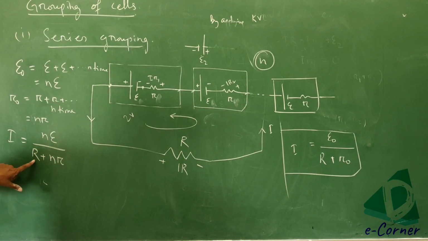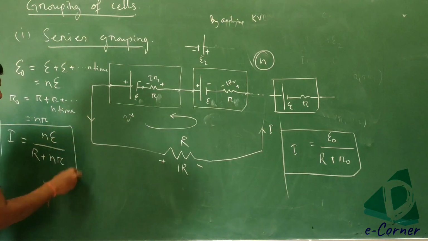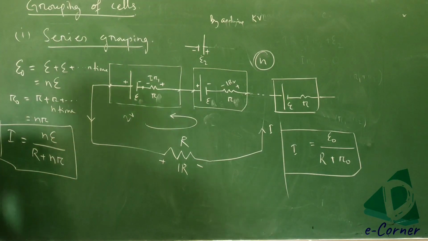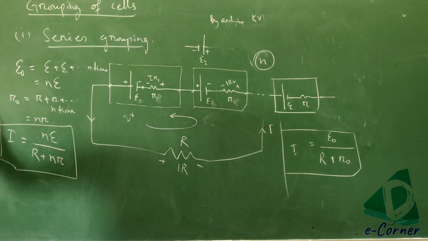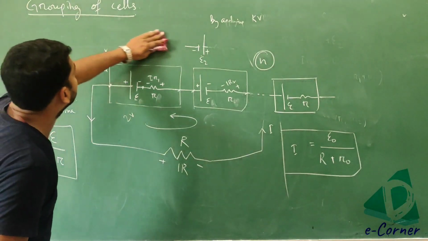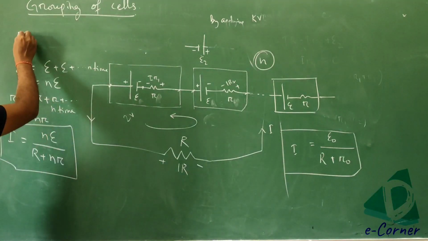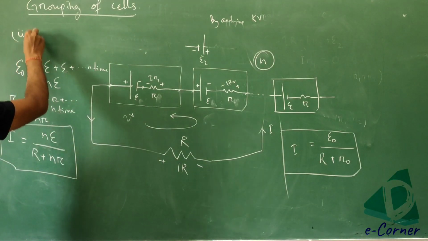First we have written the external resistance, then this one is your total internal resistance. This is the formula for current through the main circuit. Got it? Next we will see the parallel grouping. Second one is your parallel grouping.